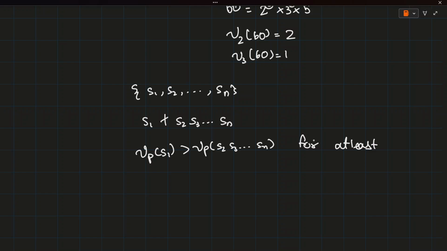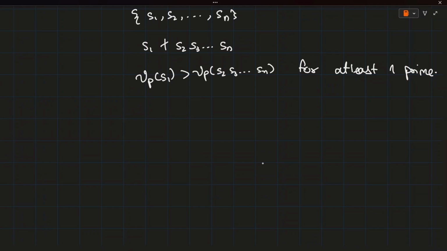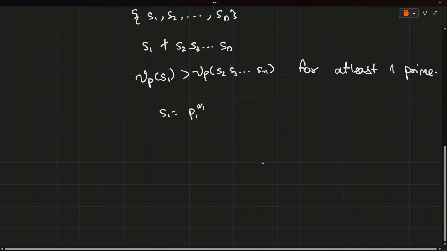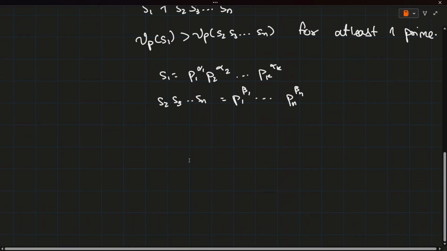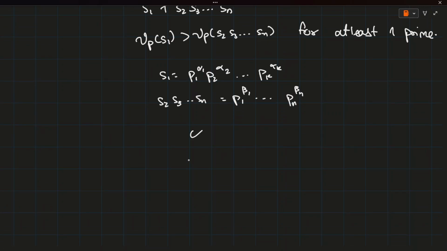Let me elaborate this a little more. Suppose S1 equals P1 to the alpha 1, P2 to the alpha 2, up to Pk to the alpha k. And suppose the product S2, S3 up till Sn equals P1 to the power beta 1 till Pn to the beta n. And suppose we assume that alpha 1 is less than or equal to beta 1, till alpha k is less than or equal to beta k.